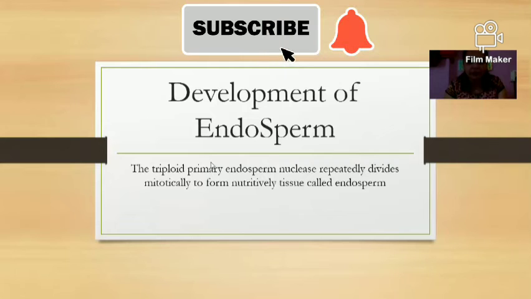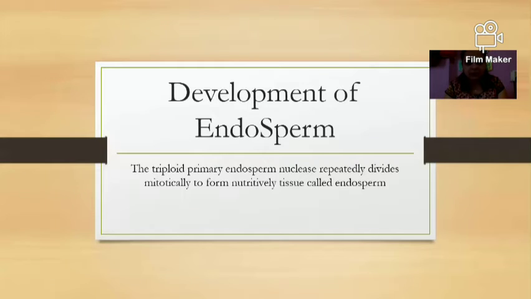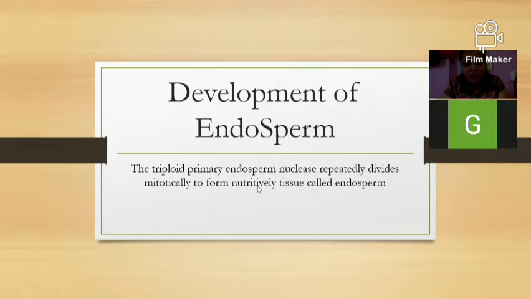The development of endosperm. What is the development of the endosperm? The triploid primary endosperm nucleus repeatedly divides mitotically to form a nutritive tissue called the endosperm.